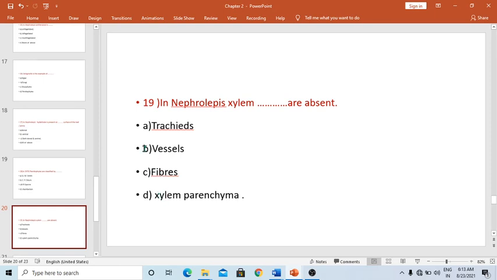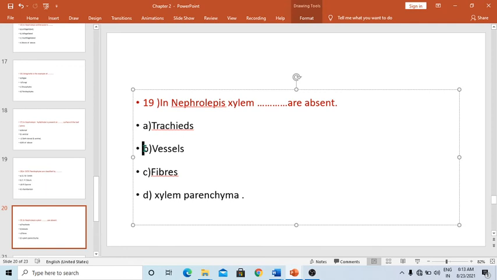The correct answer is that in Nephrolepis xylem, vessels are absent. So the correct answer is vessels.